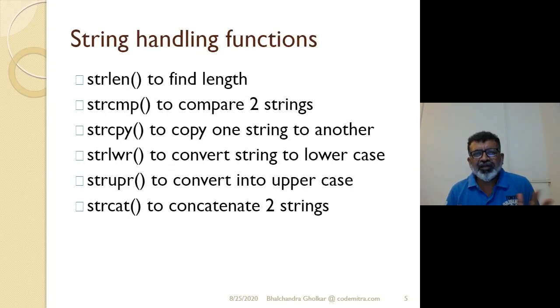Pointer and string we won't discuss separately because there is nothing to discuss separately. I wrote one program using pointer while teaching you accessing the string. Directly we will see string handling functions.